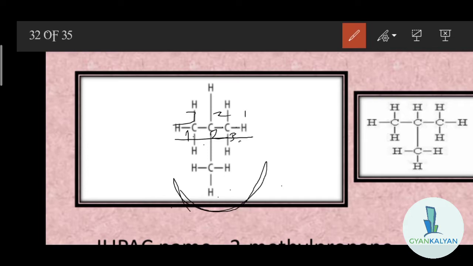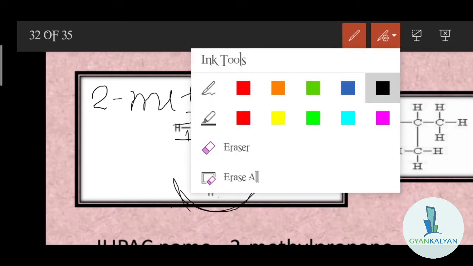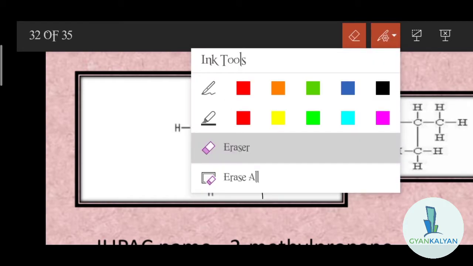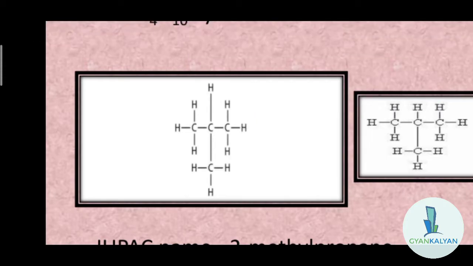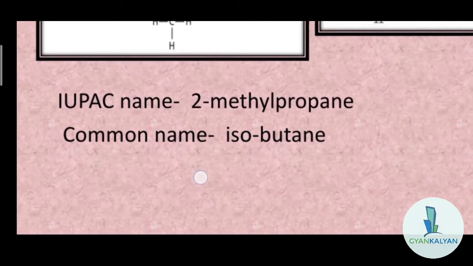So first of all we will name the position of the alkyl group. As there is a methyl group present on the second carbon, it will be 2-methyl, and the parent alkane is propane, so it will be 2-methyl propane.